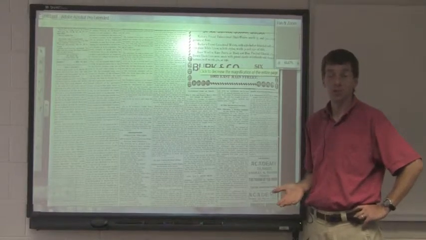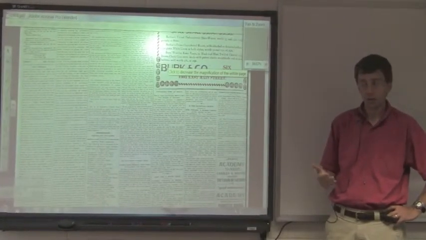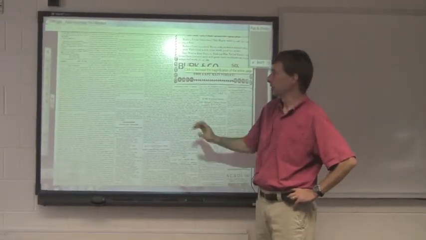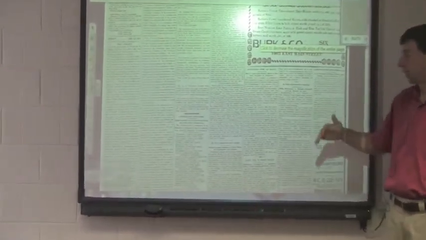It's different from feature stories that might be more about society, they might be more about food, about a restaurant, about an activity, whatever. The editorials are usually trying to address more substantive kinds of issues. And so the fact that in this issue, the newspaper editorial wrote about the Booker T. Washington dinner tells you that it's significant, and it tells you that the editors are trying to take a particular position on this question. Now, often editorials will address a range of issues.